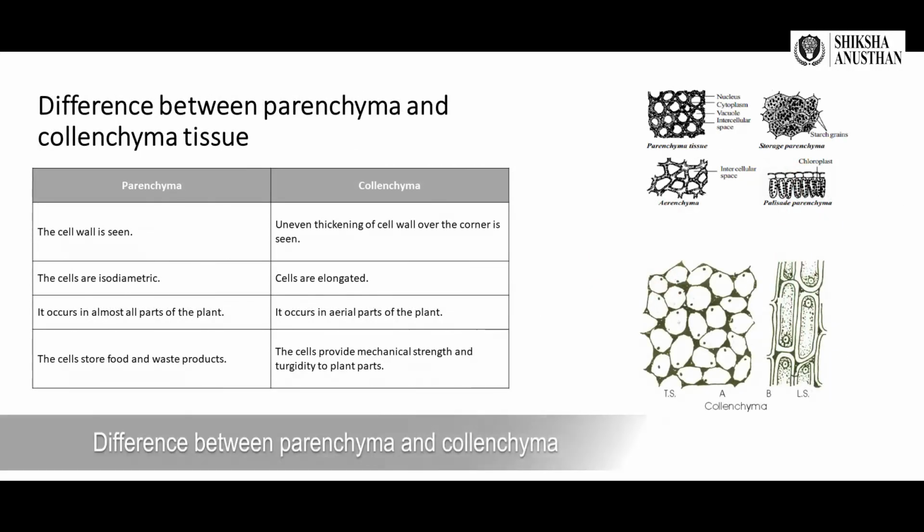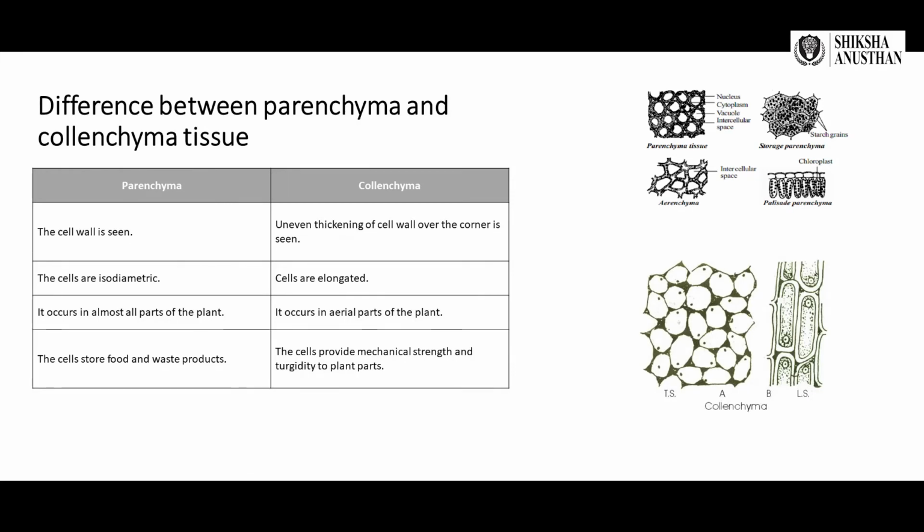Then the difference between parenchyma and collenchyma tissue. In parenchyma, the cell wall is uniformly thin. In collenchyma, uneven thickening of the cell wall over the corners is seen. In parenchyma, the cells are isodiametric. In collenchyma, cells are elongated. Parenchyma occurs in almost all parts of the plant. Collenchyma occurs in aerial parts of the plant. In parenchyma, the cells store food and waste products. In collenchyma, the cells provide mechanical strength and rigidity to plant parts.